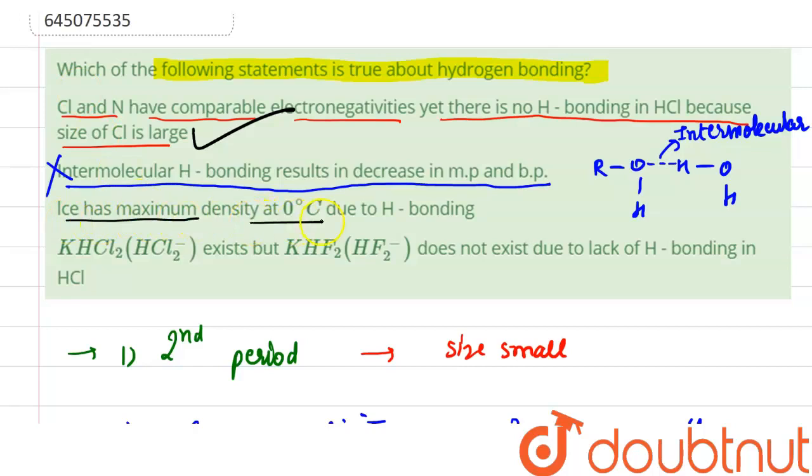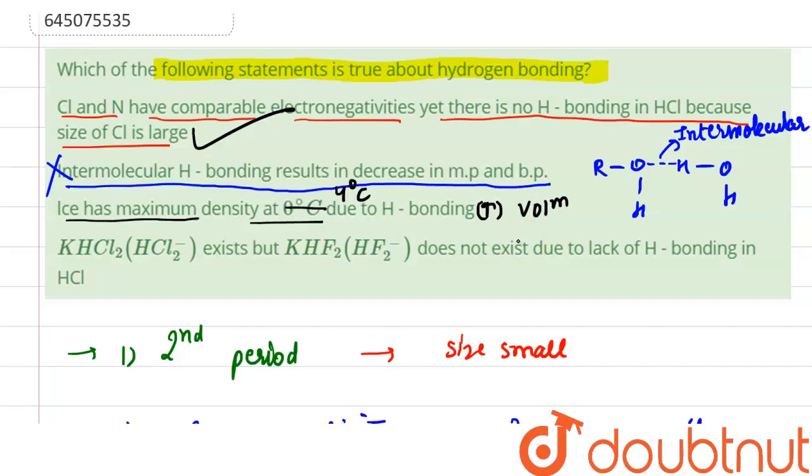Let us see option 3. Ice has maximum density at 0 degrees Celsius. This is not correct because water has maximum density at 4 degrees Celsius. In the ice phase of water, hydrogen bonds form a cage-like structure, hence it occupies large volume.